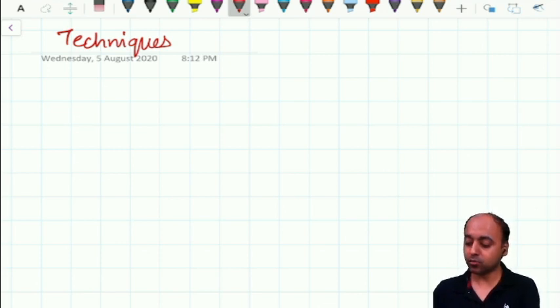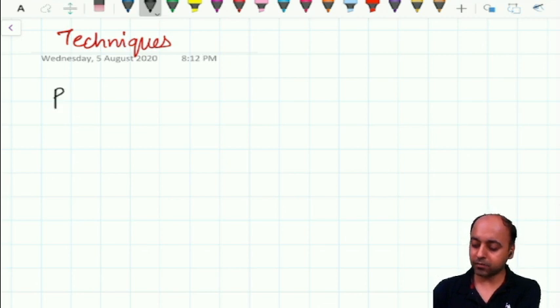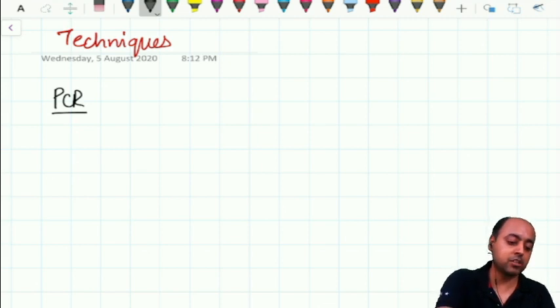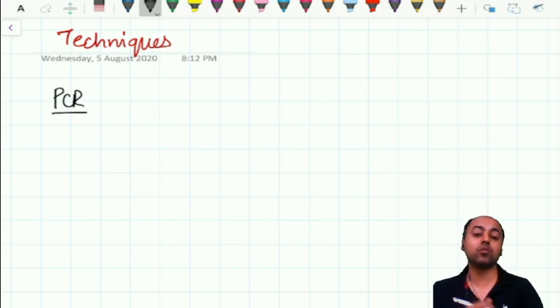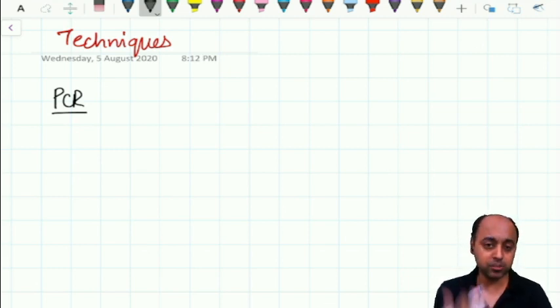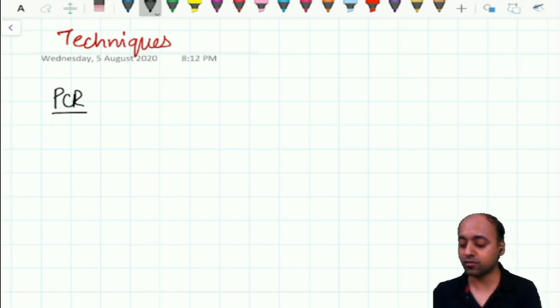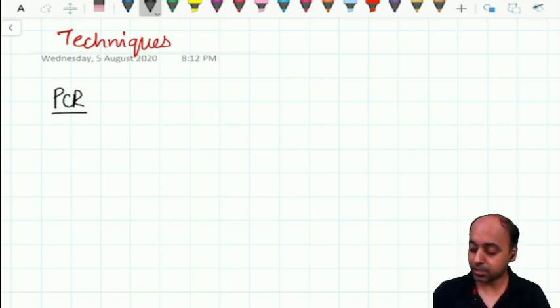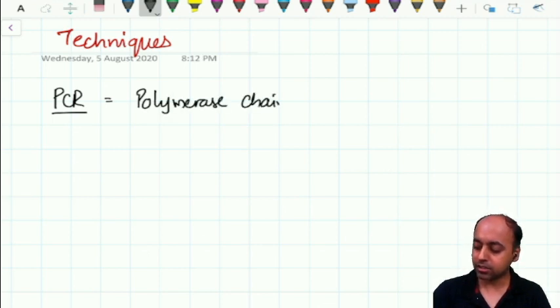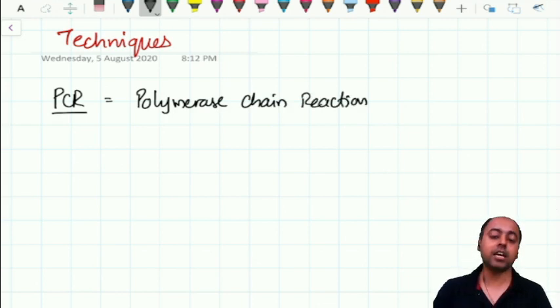So here the foremost technique which we have to know about is the PCR. PCR is the underlying basis by which the technique under investigation is used. First, let's discuss the PCR and then we'll go back to the RT-PCR, which is being used for the diagnosis of the COVID. As you know, PCR stands for the polymerase chain reaction.